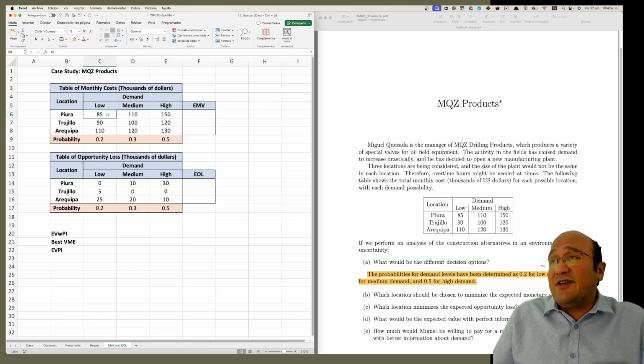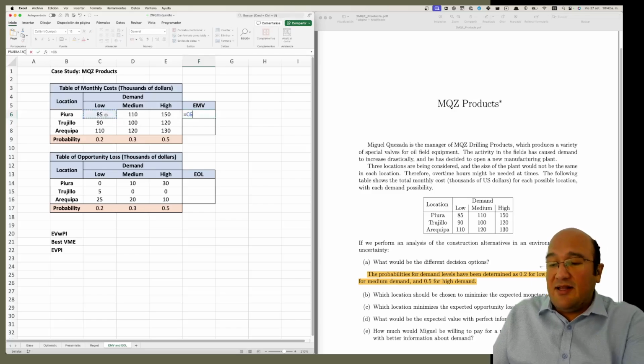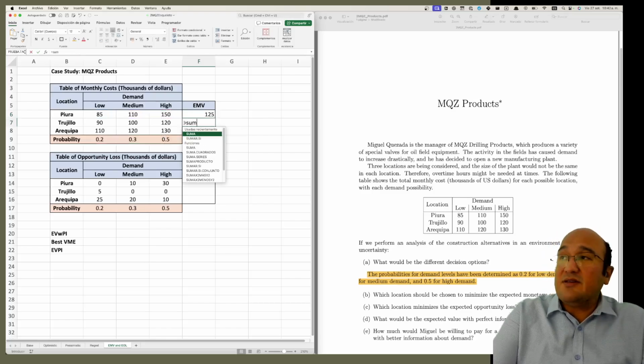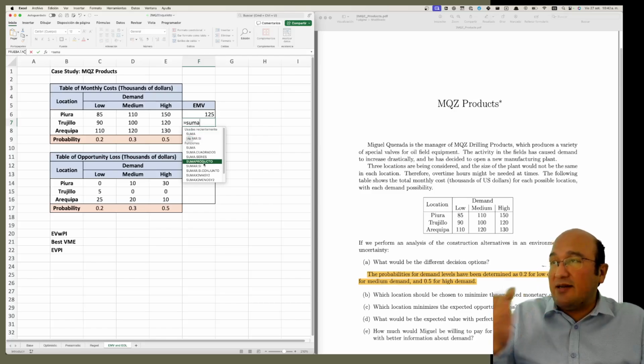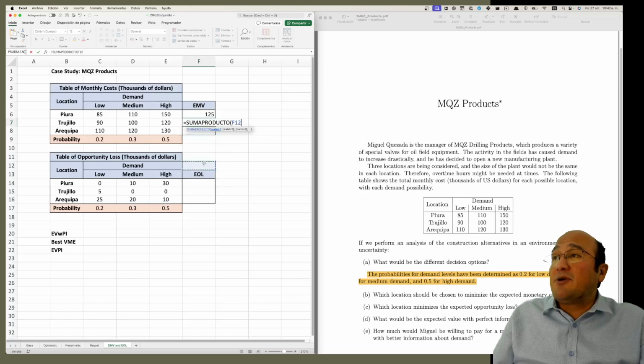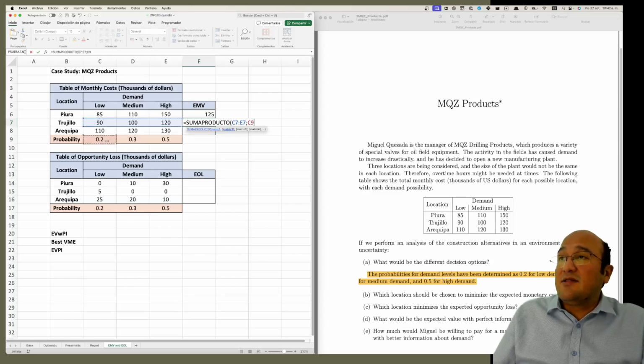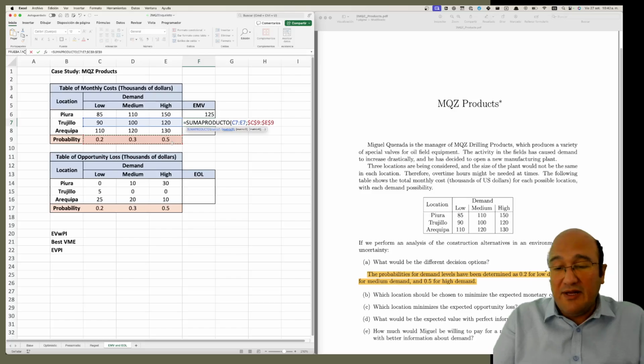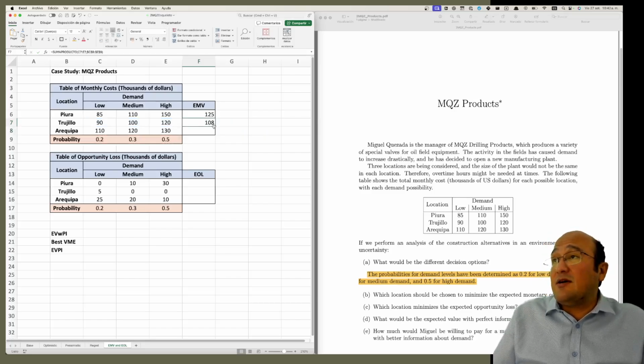So we have 85 here. We multiply it by 0.2, 110 times 0.3 plus 150 times 0.5. You put here the sum, like this, plus this times this, plus this times this. An easier way is sum product, or in this case, since I have the Spanish version, suma producto of the row times the probabilities. You fix the probabilities because you're going to drag the formula like this.